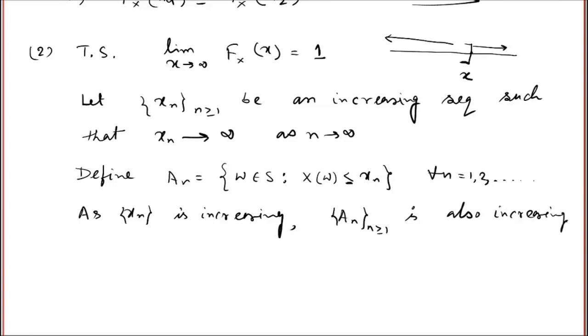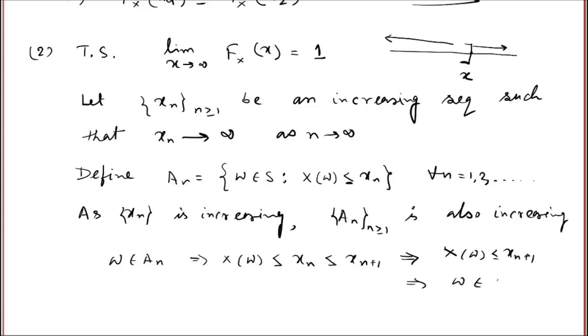And it is very easy to show, because if you take omega belonging to An, that implies X of omega is less than or equal to xn, which is again less than or equal to x(n+1) because xn is an increasing sequence. That implies X of omega is less than or equal to x(n+1), and that implies omega belongs to A(n+1). So as xn is increasing, the sequence of events An is also increasing.